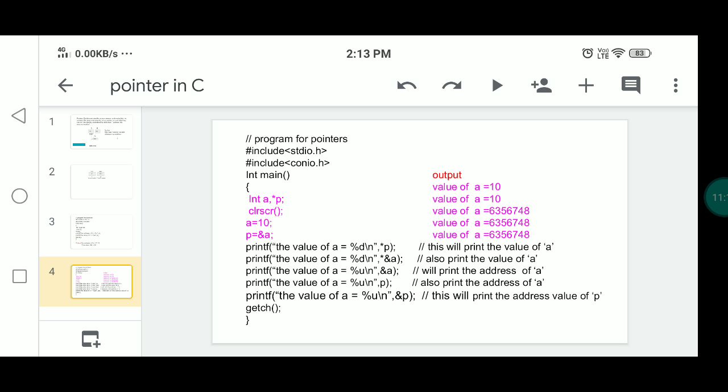So this is a very important use of the pointer. The next, pointers allow us to perform dynamic memory allocation and deallocation. So the use of pointers makes the program execution faster.